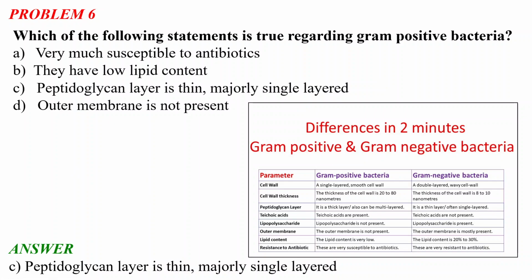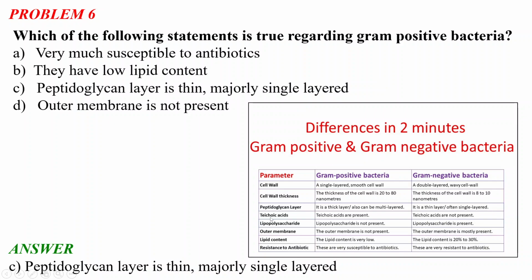The thickness of the cell wall is 20 to 80 nanometers in gram positive bacteria, whereas in gram negative it is 8 to 10 nanometers. The peptidoglycan layer is thick and can be multi-layered in gram positive, and thin and often single layered in gram negative bacteria.